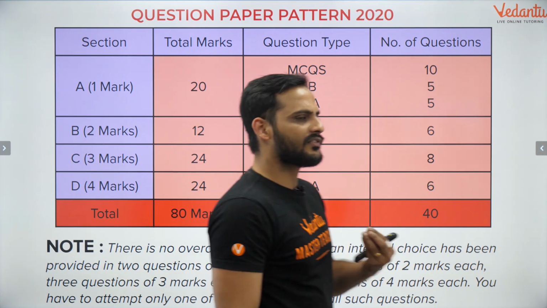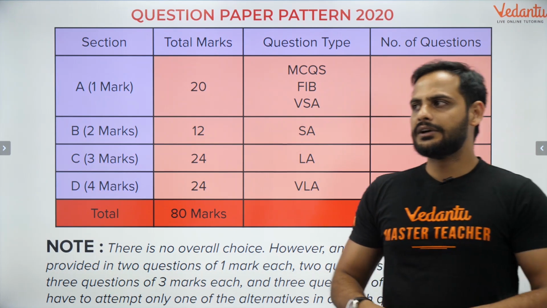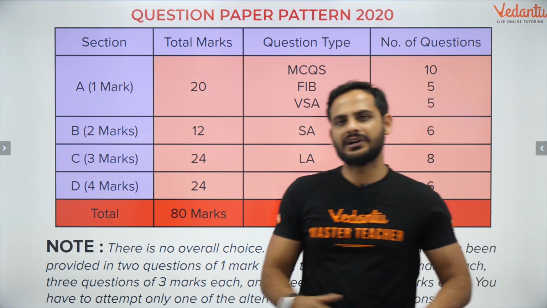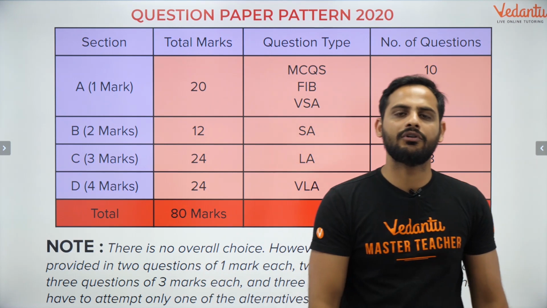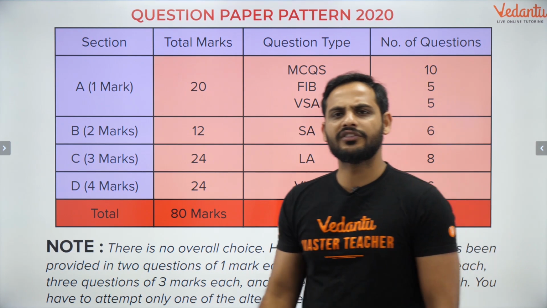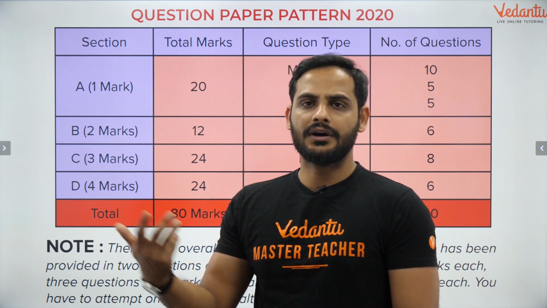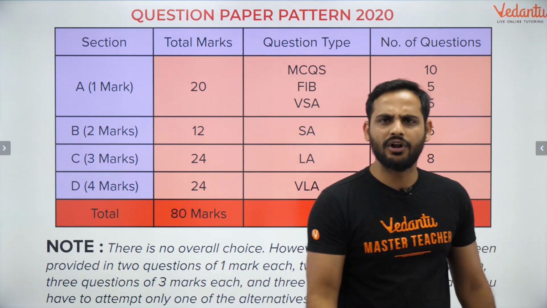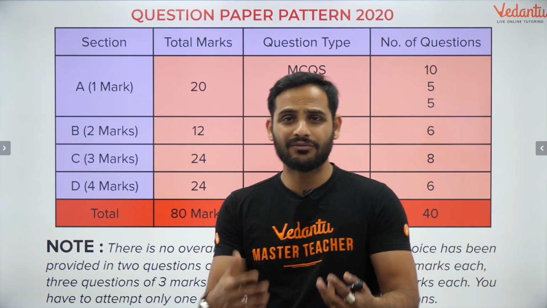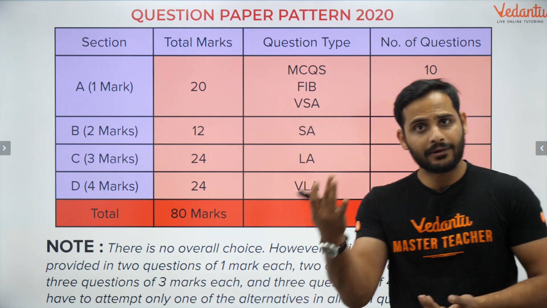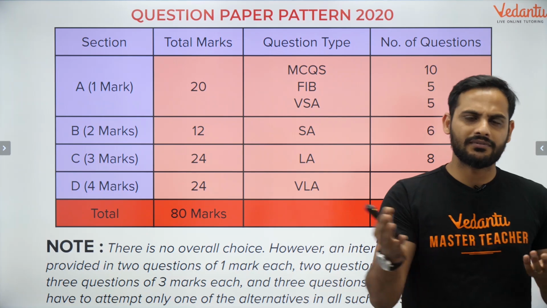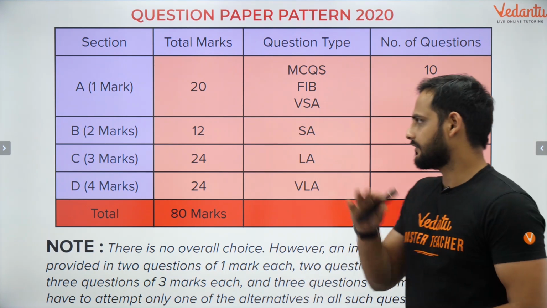So here the small questions like 2 terms of an AP will be given, find out the 3rd term, okay, or the linear equation in 2 variables may be given to solve, or they might give you a small proof of any of the theorems, okay, small proofs, and they might ask you the question for the sum of an AP, or probability questions might be there. So these kind of problems which are very easy will be there in the section B part.